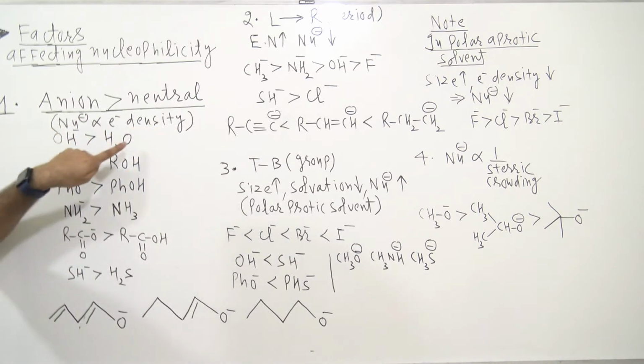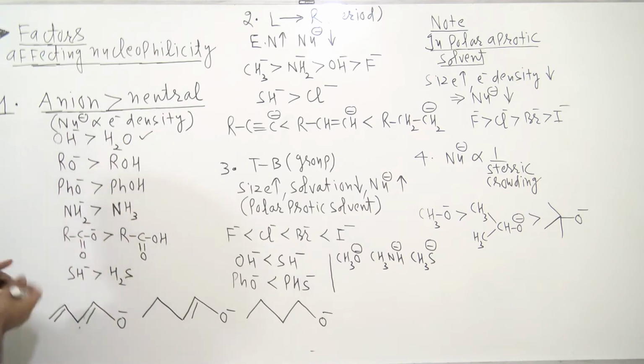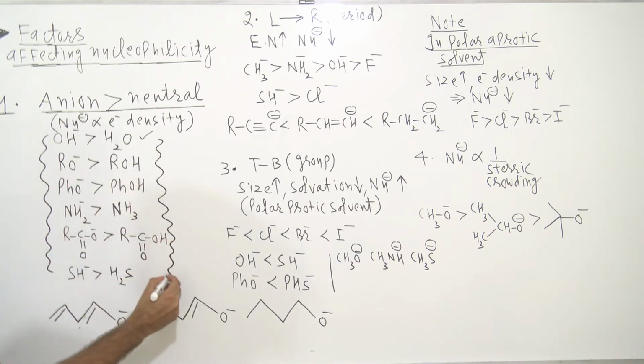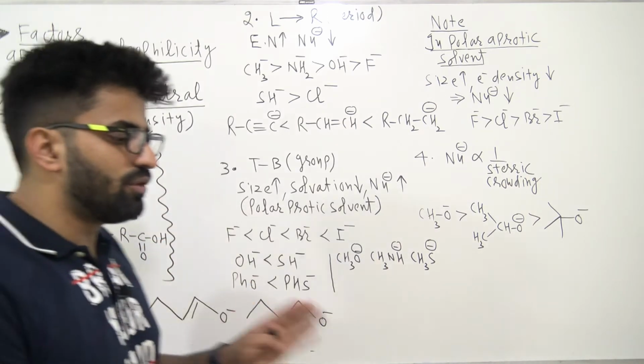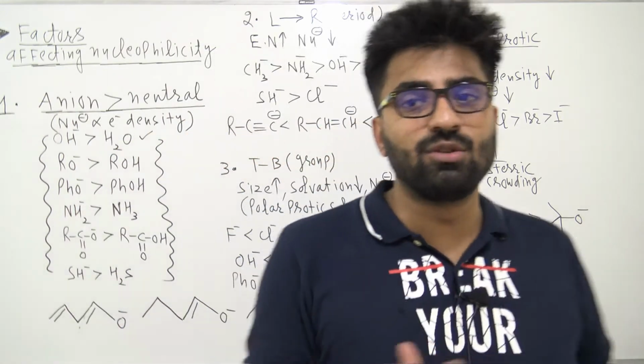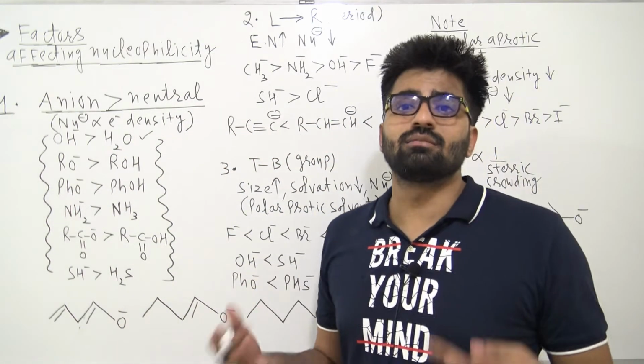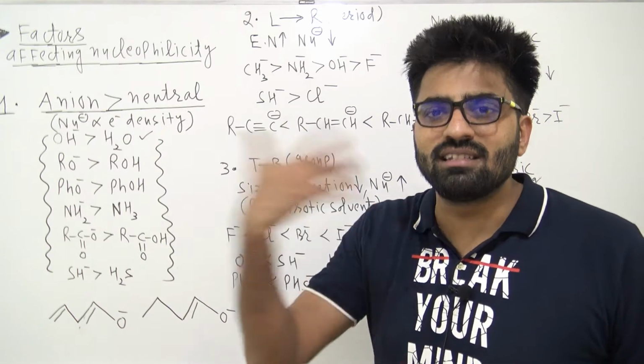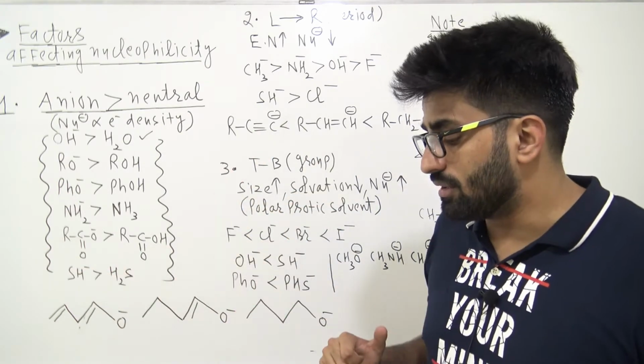Here OH minus and H2O. What is the order of nucleophilicity? Simply OH minus, RO minus, PhO minus (phenoxide), NH2 minus, RCOO minus, SH minus. All of them have more nucleophilicity. So this is one of the simplest comparisons. Anion will be more nucleophilic than neutral atom, because anion has more electron density. Obviously this is very simple. Negative will easily donate its electron pair as compared to neutral, right guys?